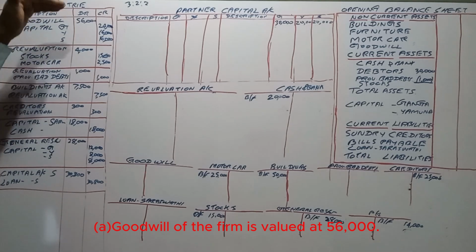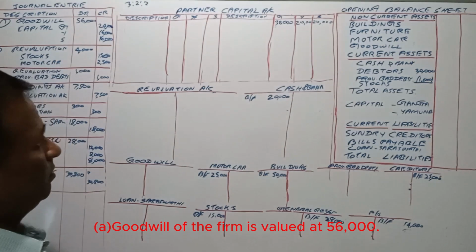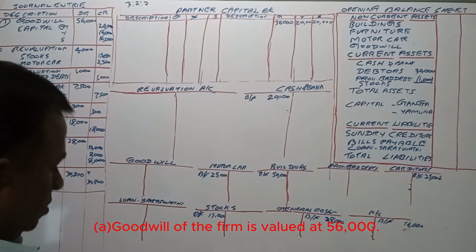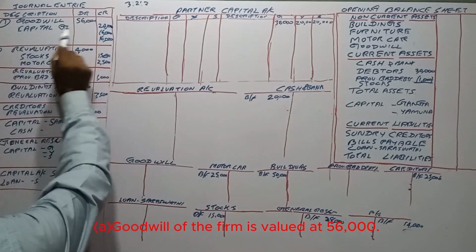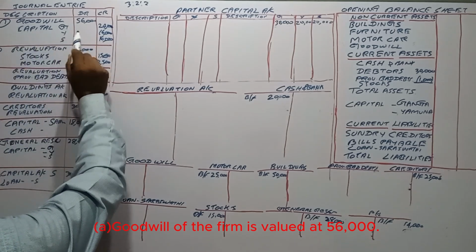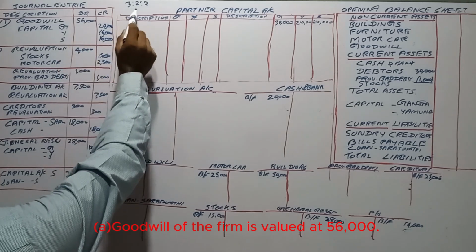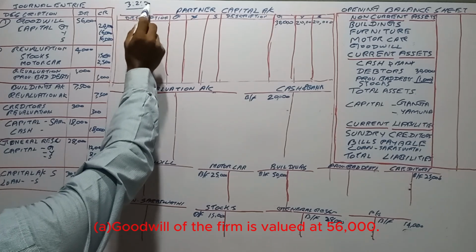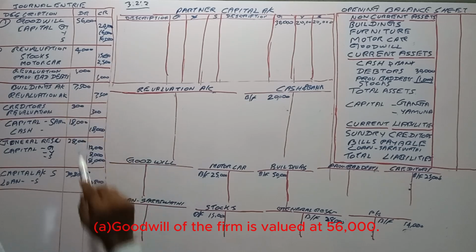That means goodwill account debit. We have to create a goodwill account in the books, right? In that case, goodwill account debit and capital accounts of Ganga, Yamuna, and Saraswati credit, according to the profit sharing ratio of 3:2:2, that is 24,000, 16,000, and 16,000.